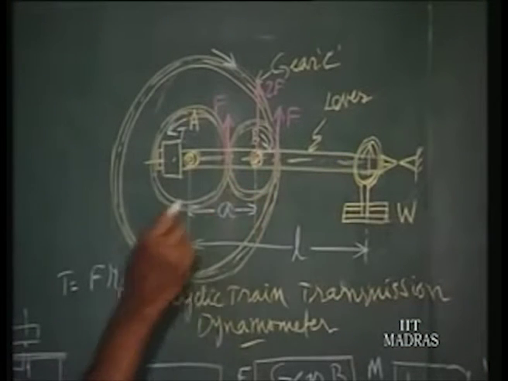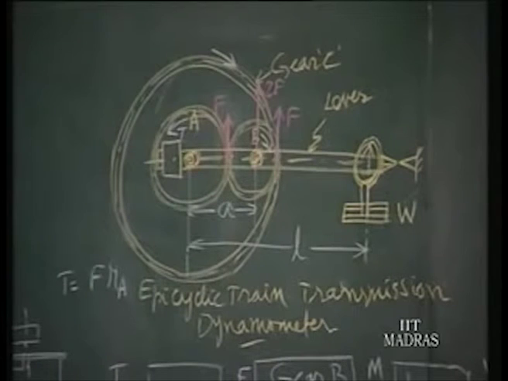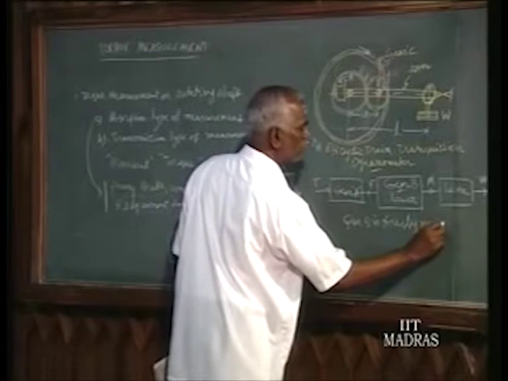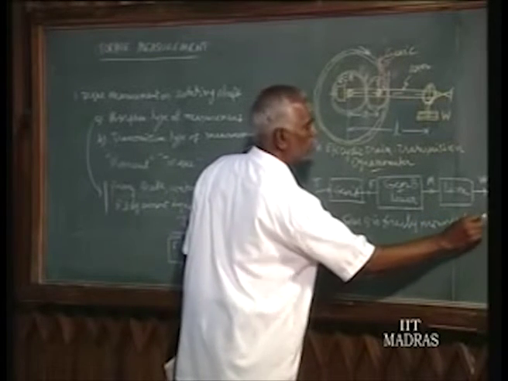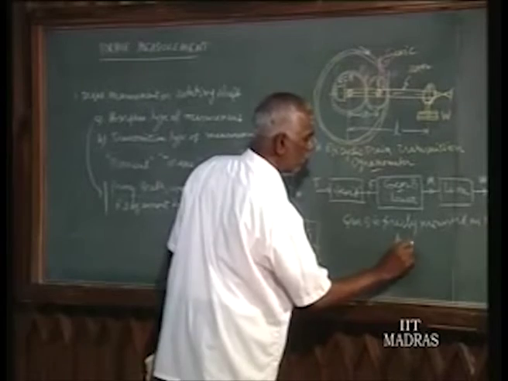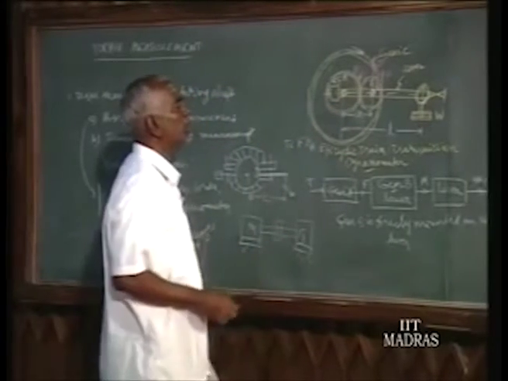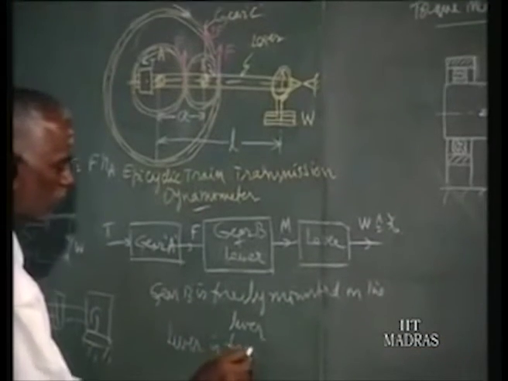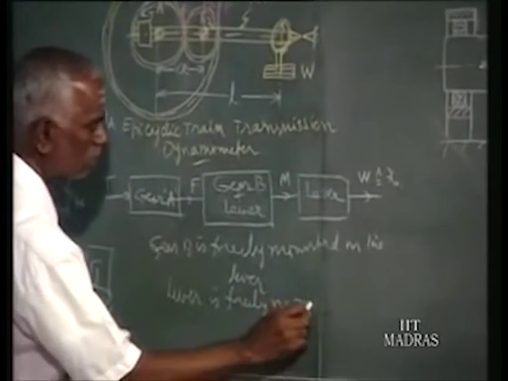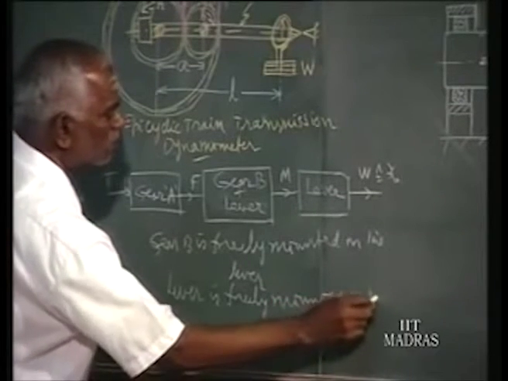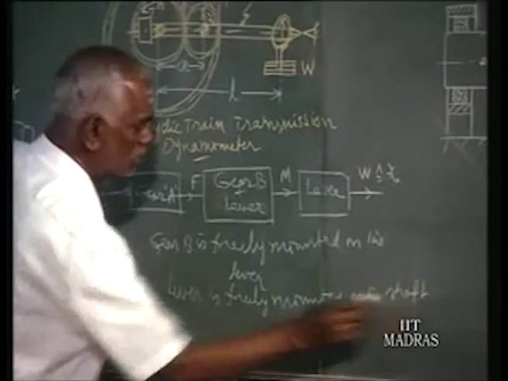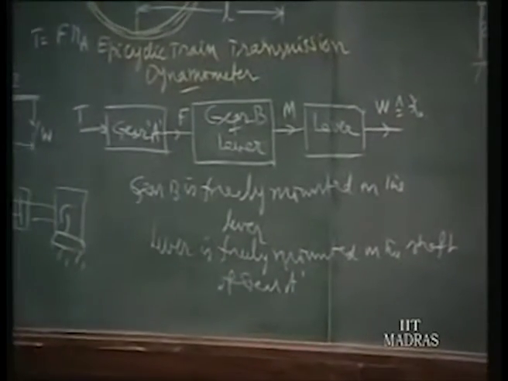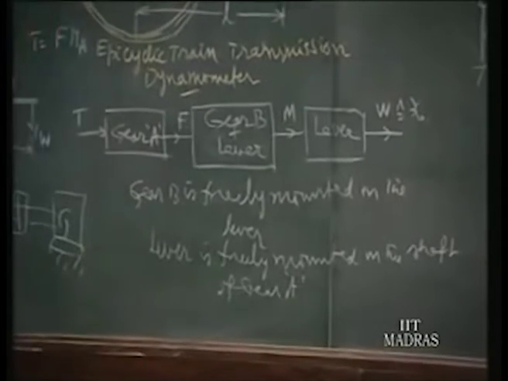This is a lever, and gear B is freely supported on the lever, and the lever is freely mounted on the shaft of gear A. These are the construction details. The lever is mounted free on the shaft here.